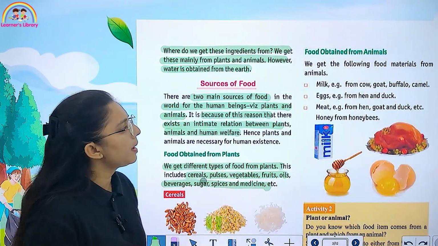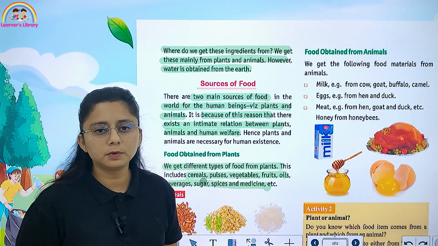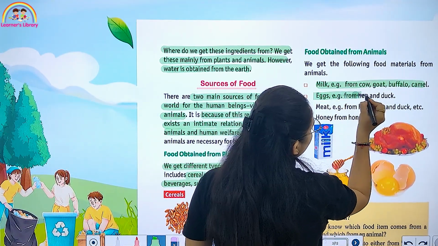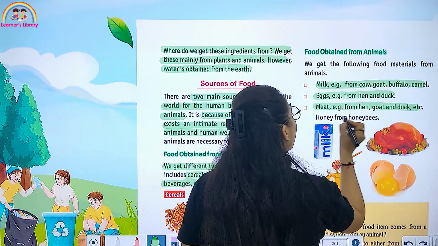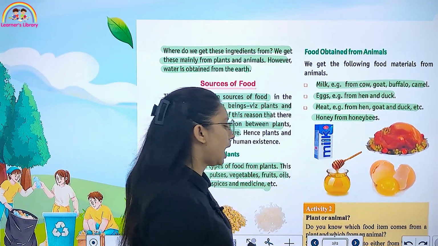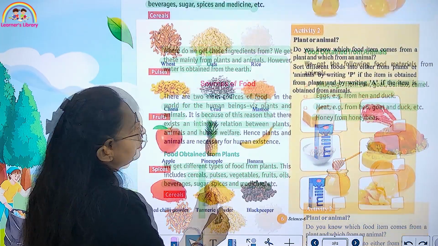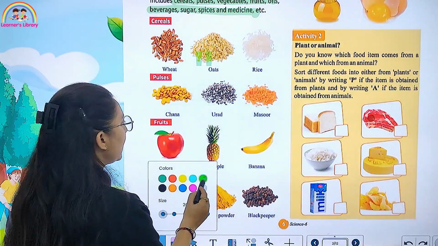Now, food obtained from animals. We get different food items from animals. We get milk from cow, buffalo, camel, eggs from hen and duck, meat from hen, goat and duck, and we get honey from the honey bee. From whom do we get honey? From the honey bee.